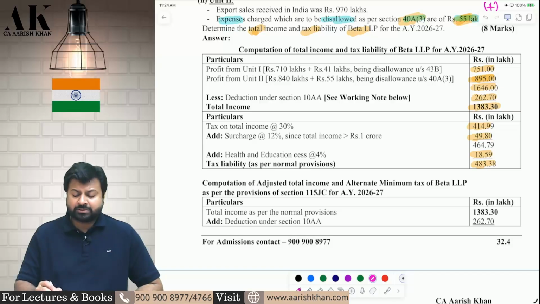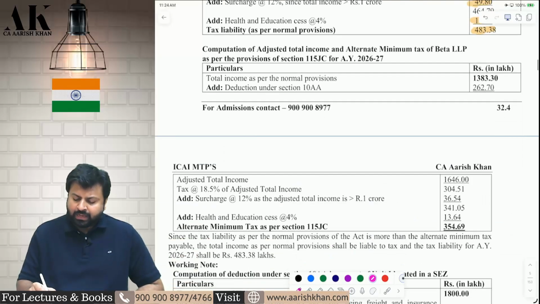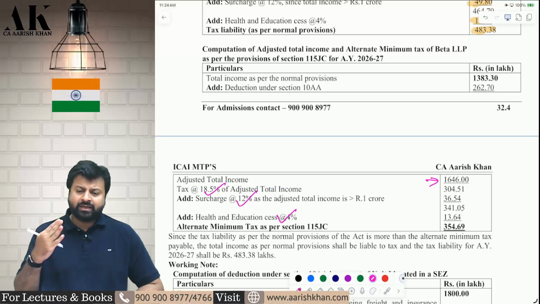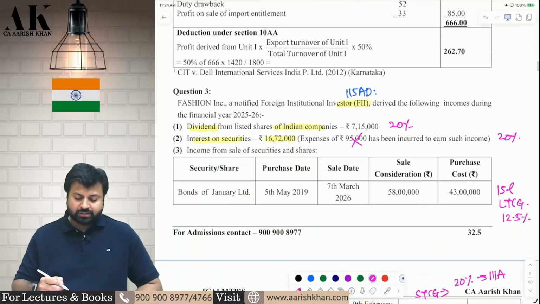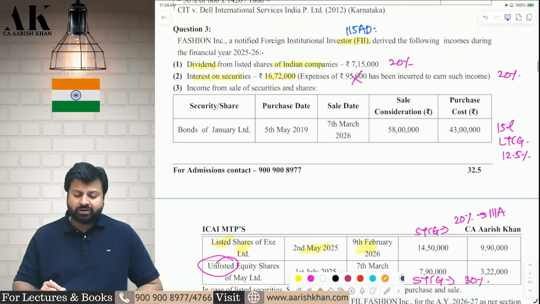Now I will compute tax as per AMT. For AMT, I have to compute adjusted total income. How will I compute adjusted total income? Total income 1383 plus 262 is my adjusted total income. On that, I will apply 18.5% AMT, 12% surcharge, 4% cess, and then I will compare whichever is higher and try to find out the AMT credit. I hope it is clear to all of you. So this is what this question is all about. Let's go ahead with the third question.